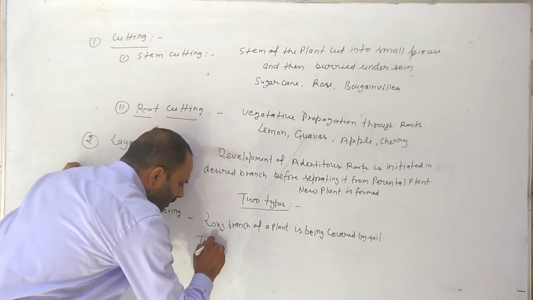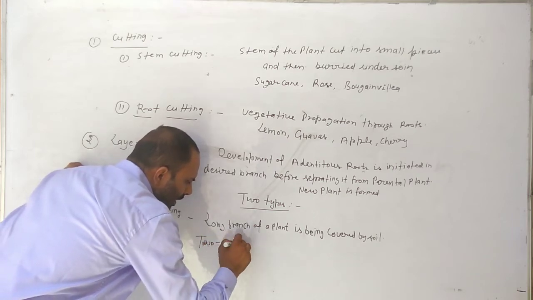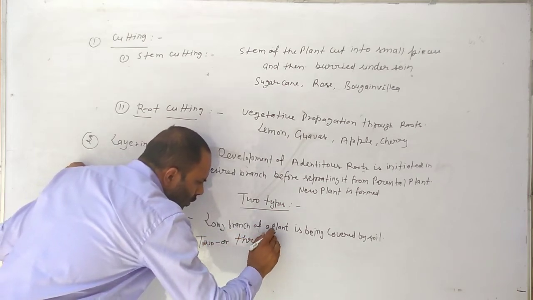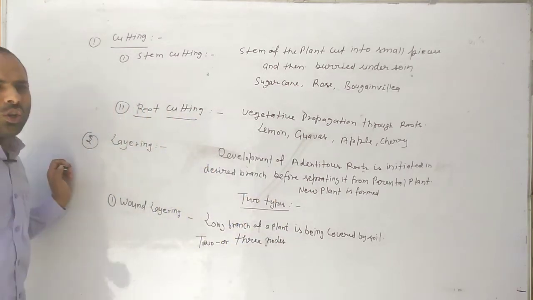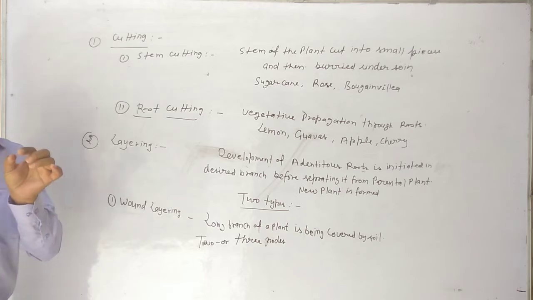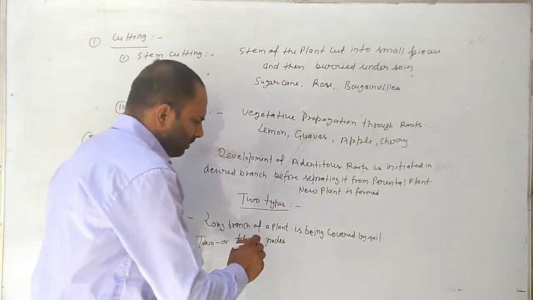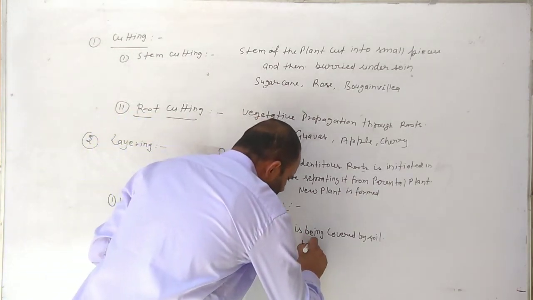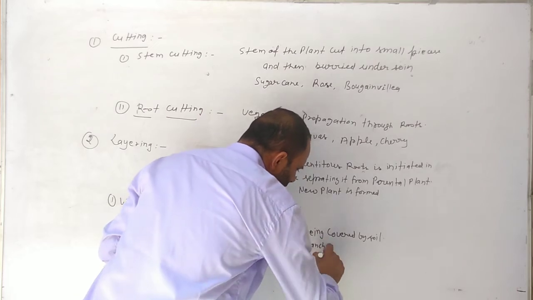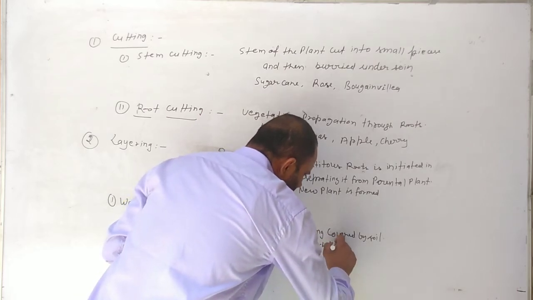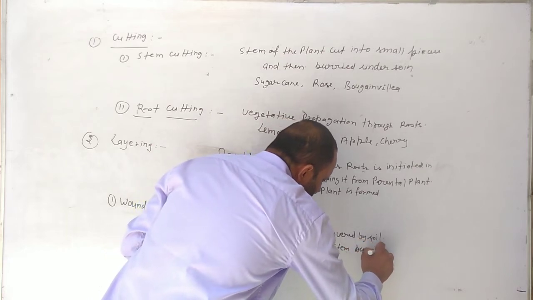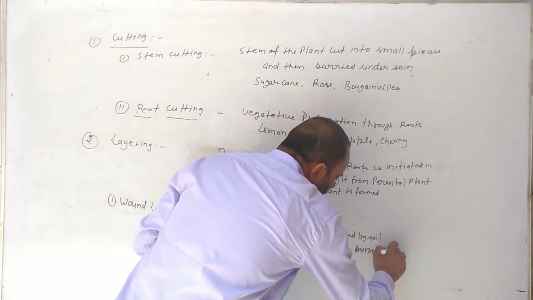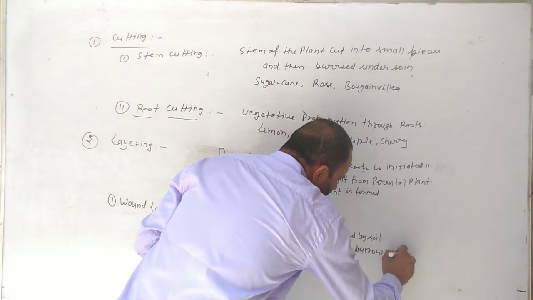Two or three nodes of the branch or stem are buried under soil.